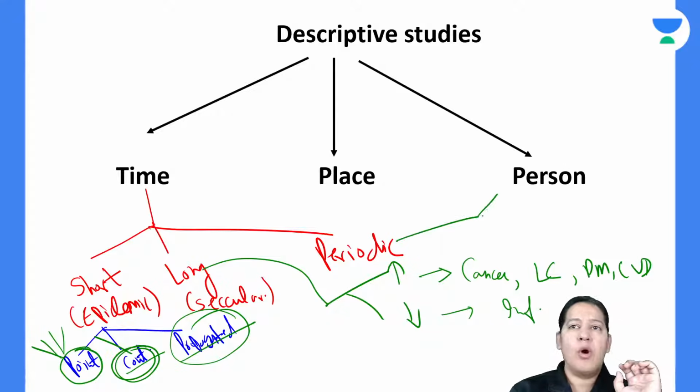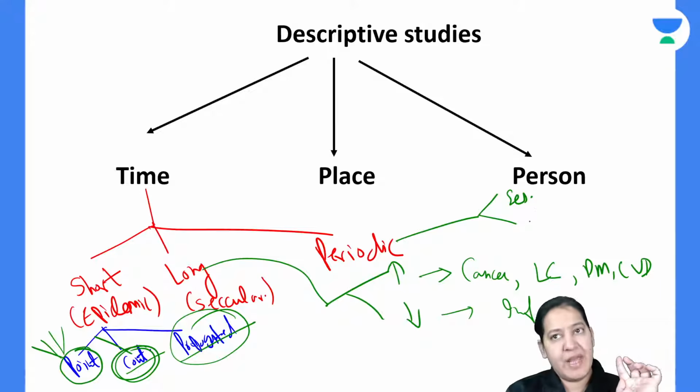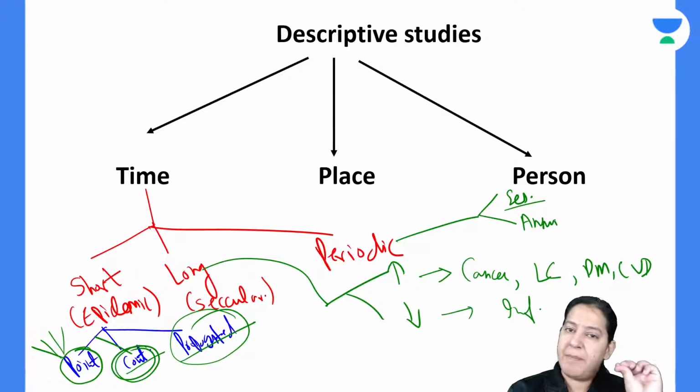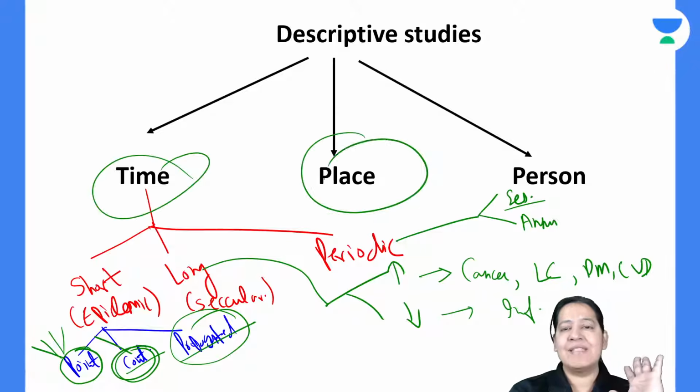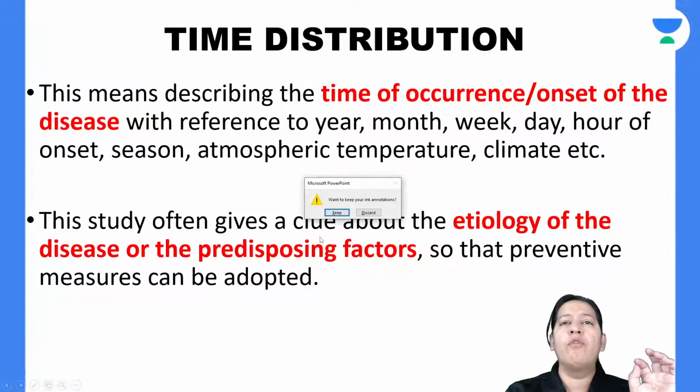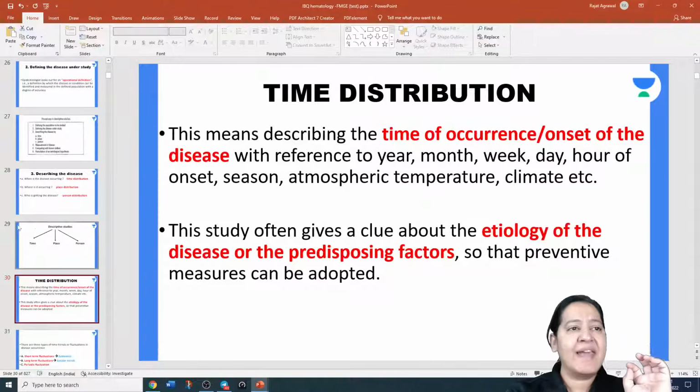Periodic diseases are also of two types: seasonal periodicity, where some diseases are common in summer, some in winter, some in spring; and regular periodicity, where diseases occur in particular after many years. So we have seen time. After that, place. In place we have to spot map and see where the clustering of the cases is, and last is person. So once the descriptive studies are over, let me start with analytic studies today.